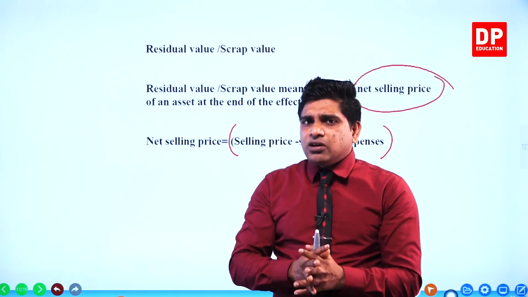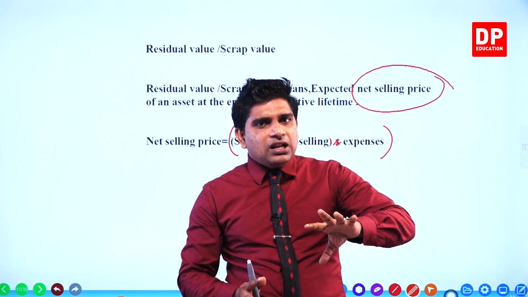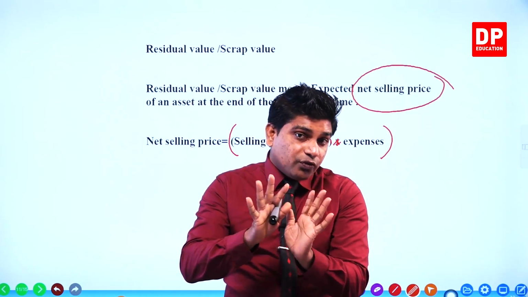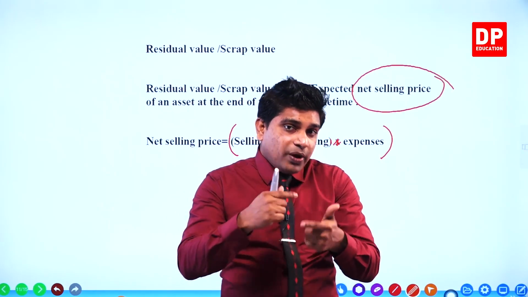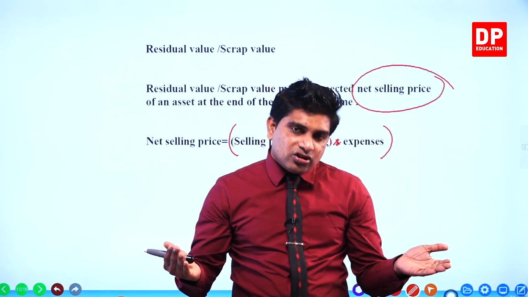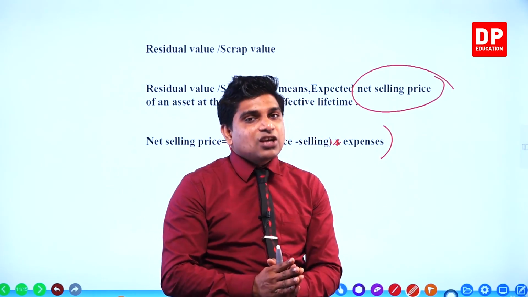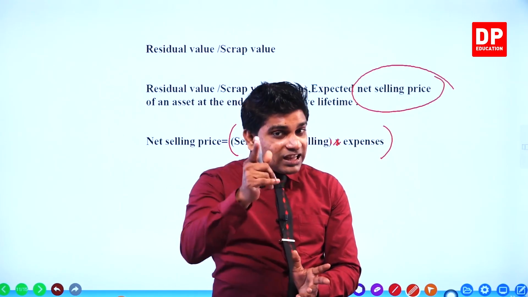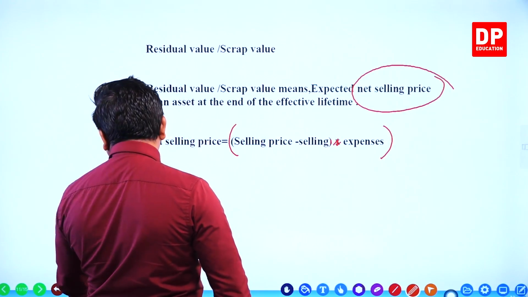That paper advertisement cost is 10,000 rupees. To sell the remaining parts of the vehicle at the end of its lifetime for 100,000 rupees, not the 400,000 rupees, for 100,000 rupees, you have to spend 10,000 rupees for the paper advertisement. Then 100,000 minus 10,000, your net selling price is how much? 90,000 rupees. It is the scrap value, right? Okay, I think you understood.